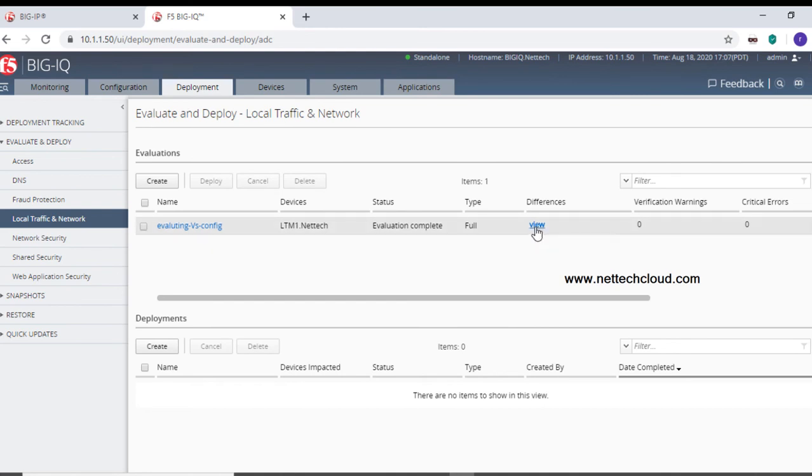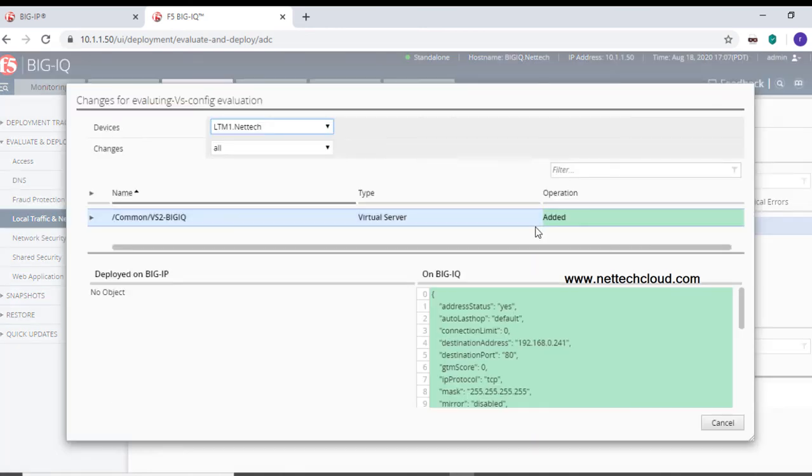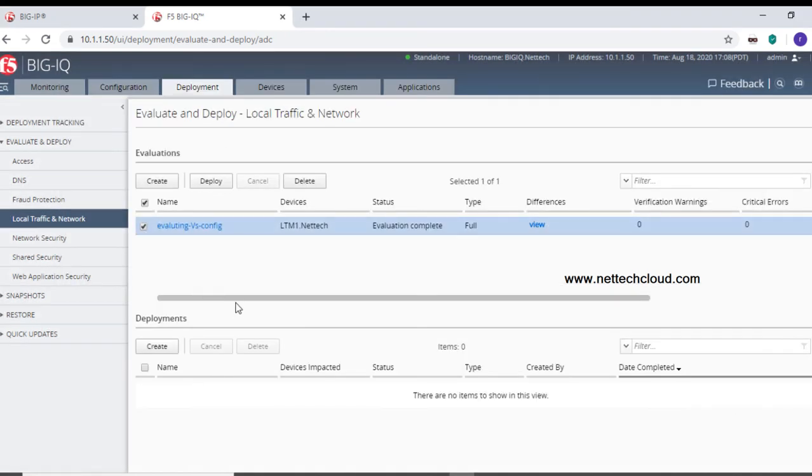Now go to view differences. It's basically comparing the candidate and running configuration. So LTM and the changes, whether you want to view only added, changed, removed, or all. So all means added, like virtual server 2 BIG-IQ. This object, virtual server 2 BIG-IQ, was added, and it's a virtual server on BIG-IQ, right? So now I have verified and now it's good to go.